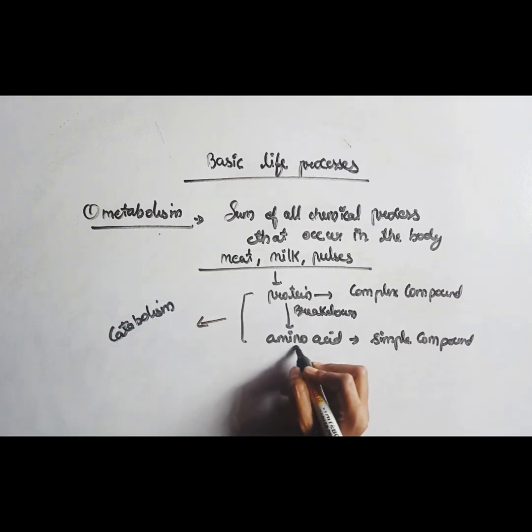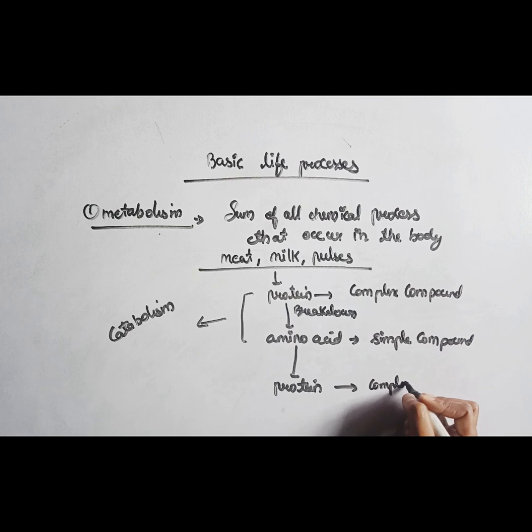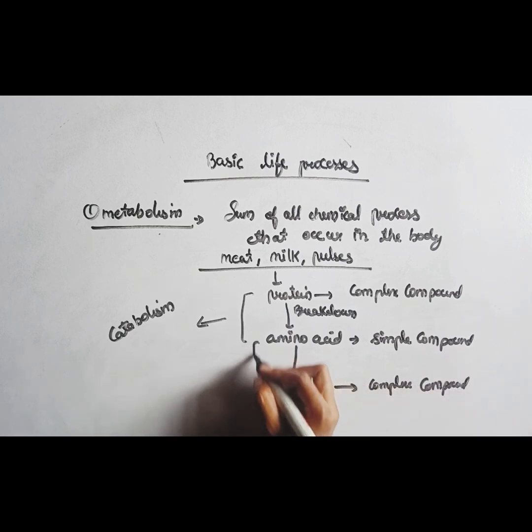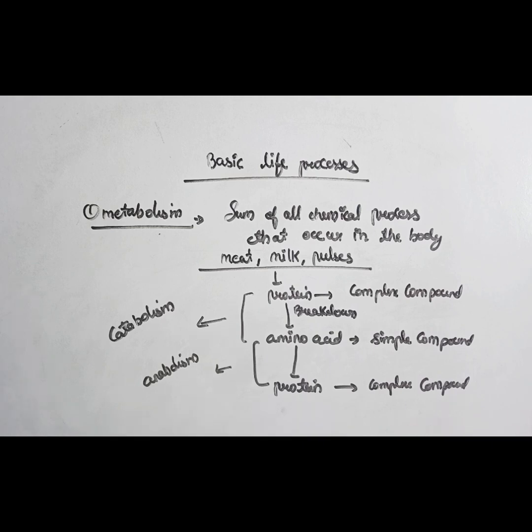And again the body needs protein, so protein is formed from the amino acids. Protein is also a complex compound. So this is anabolism, where amino acids build up or form the protein. So this is metabolism.